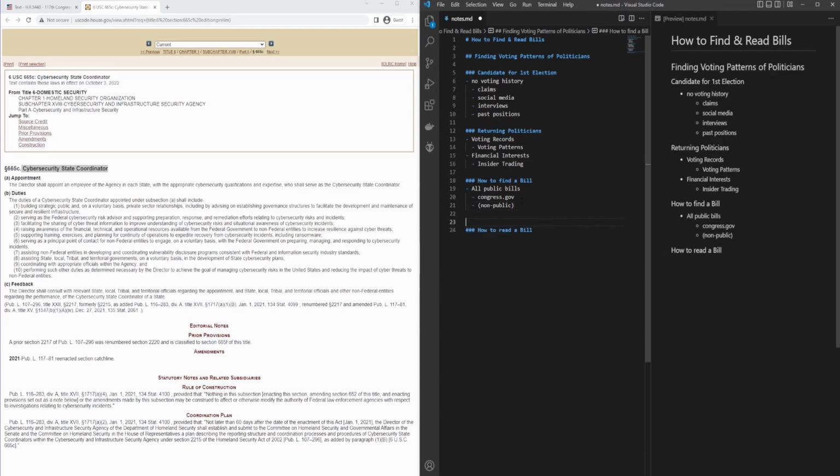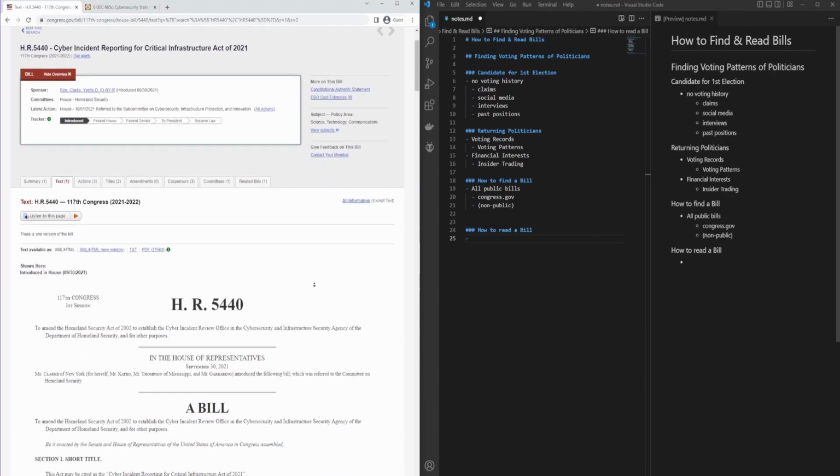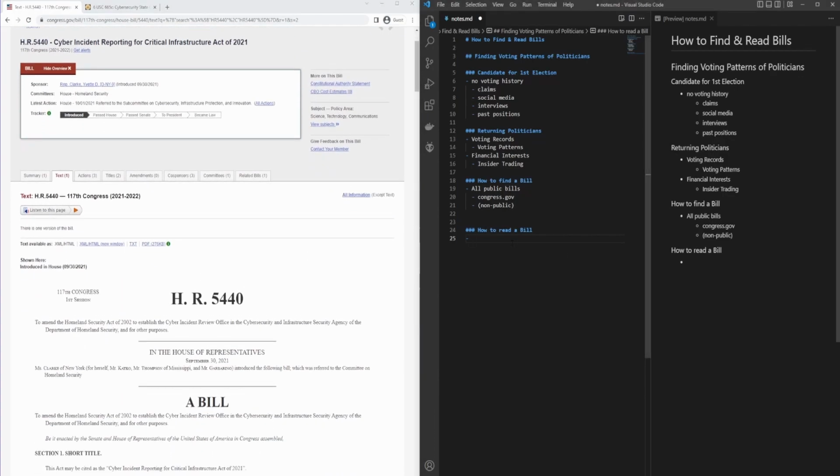So that's how you find a bill. Now how do we read a bill? We just walked through this cybersecurity bill. Granted, we more or less skimmed it given the amount of time in this video, but first of all, we can start off by the reference number. That's important to document. In this case, we're looking at HR 5440, and we know that this is basically a unique ID. Now, below this, we have a sponsor. We want to know who the sponsor is because that tells us who brought the bill to be voted on. And in this case, it is Representative Clark,